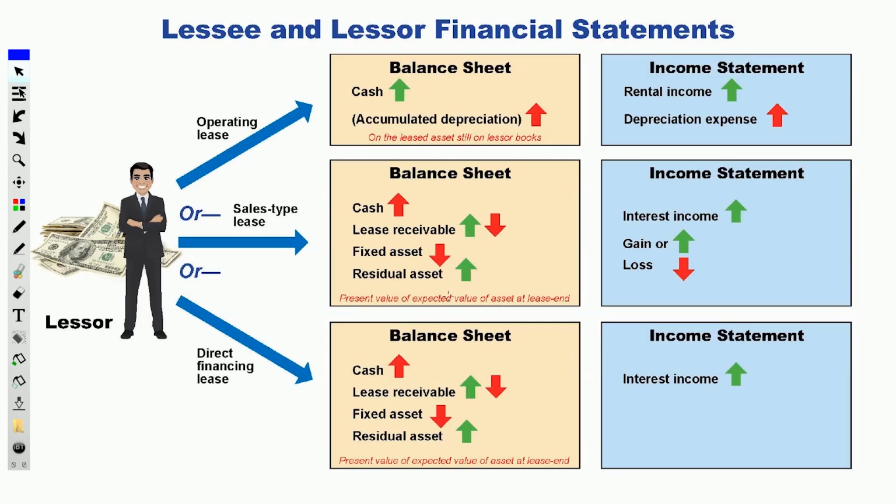Note, if it's a direct financing, cash goes up, the receivable starts up, and then, of course, is paid down. You take the fixed asset off your books, and you'll show the hunk of junk. Notice here, the gain will be amortized over the life of the actual lease. And of course, you'll also have interest income that gets reported there.